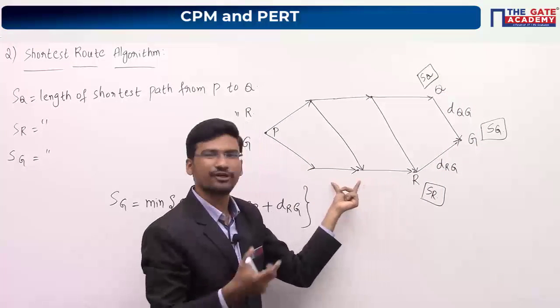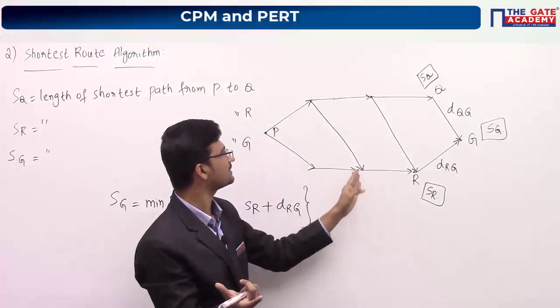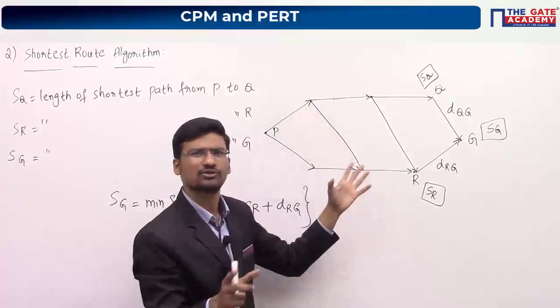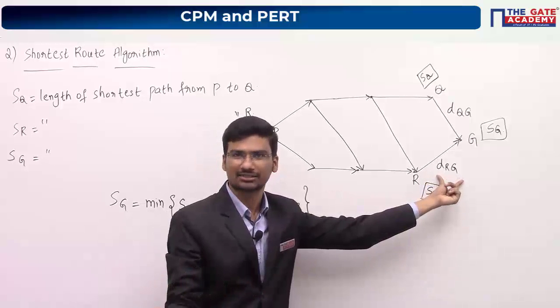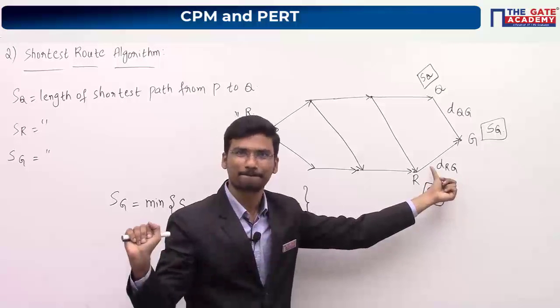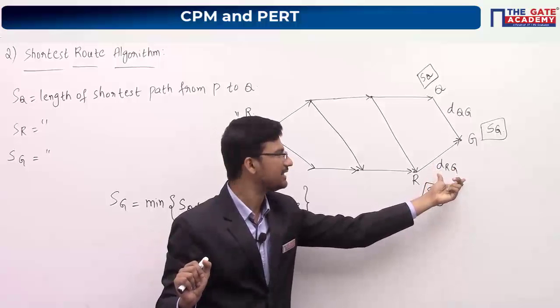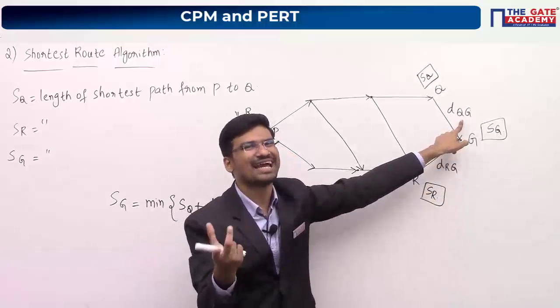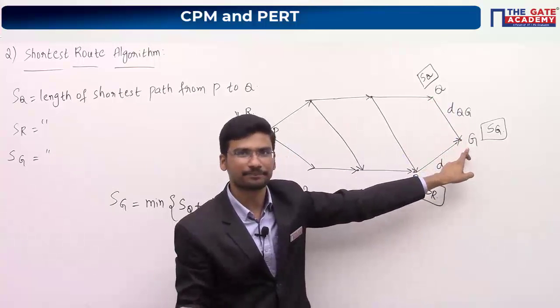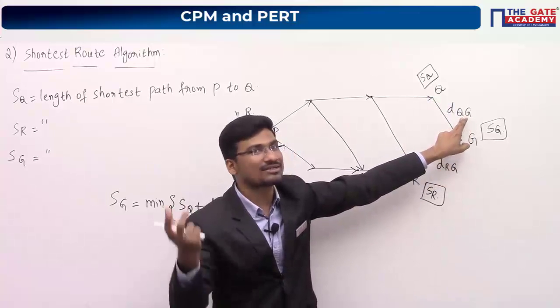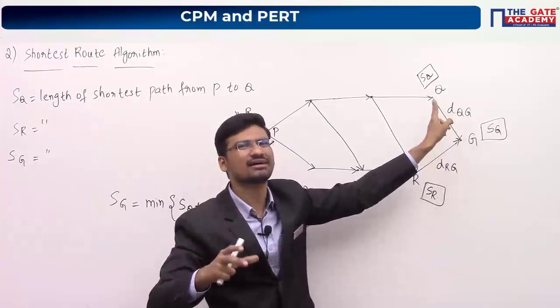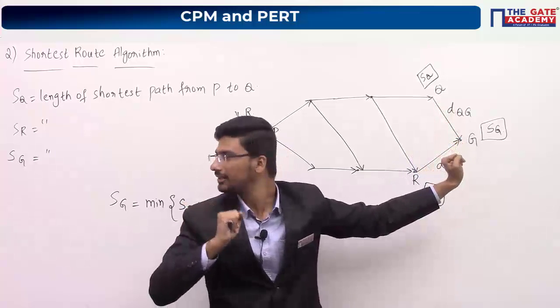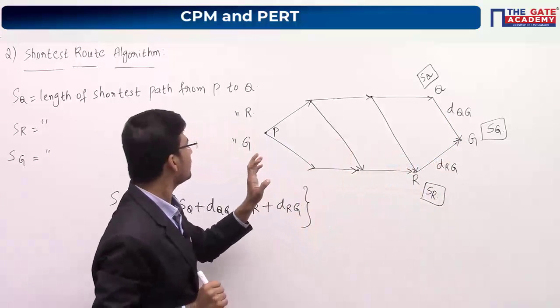Other values we don't know. They have not given some variables here, right? So no need to worry about the other values, the other lengths of the arcs or other weightages. I hope this is clear. DRG, DQG. So Dij, node I, node J. Previously we had taken them as time periods. Now they are saying that these are the lengths of the arcs. Fine.